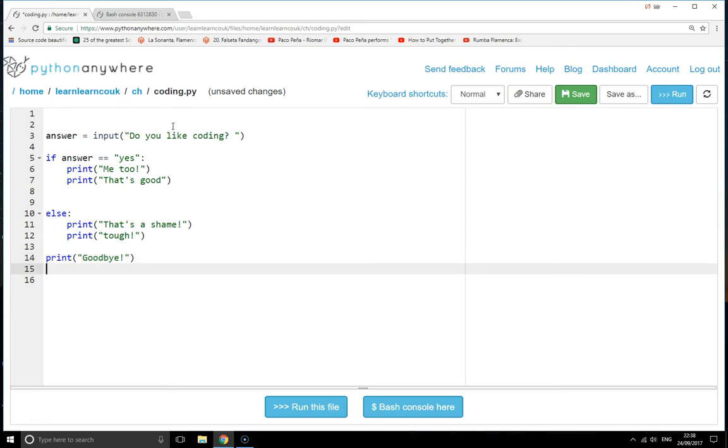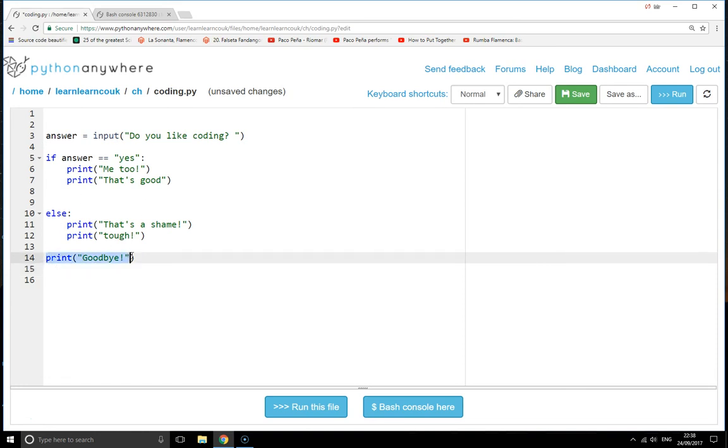So if you type yes, it'll do these 2 lines of code, skip the others because they're in the else, and then do this one. Or if they type no, or anything else, then it will do those lines of code and then that one. Let's just see if that works. Save.